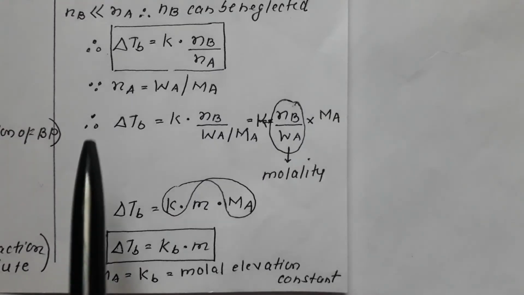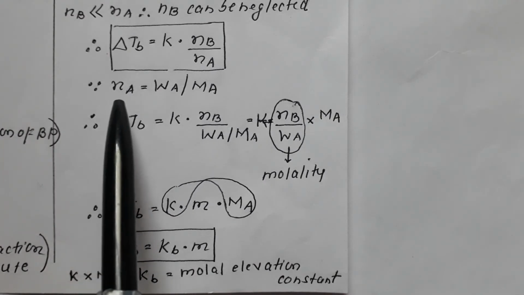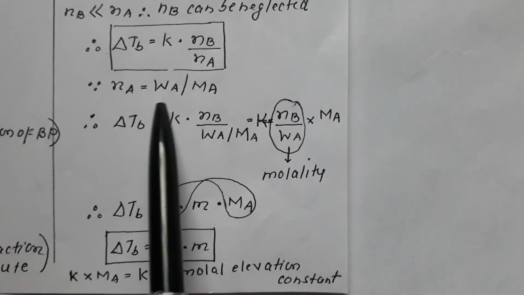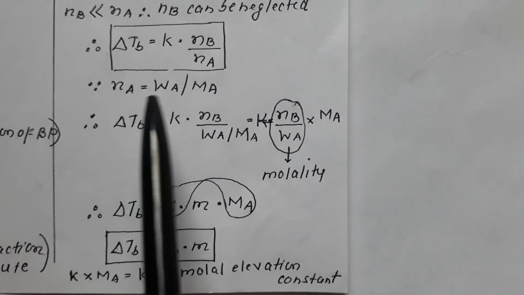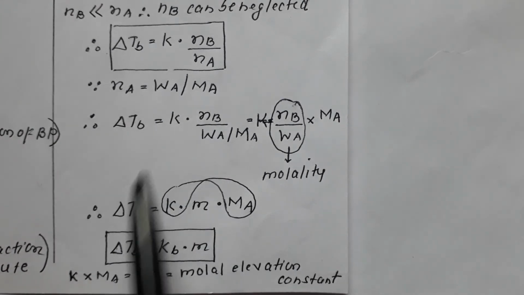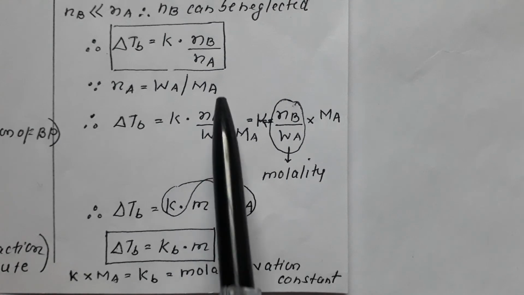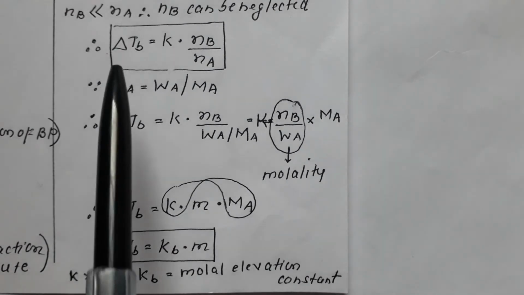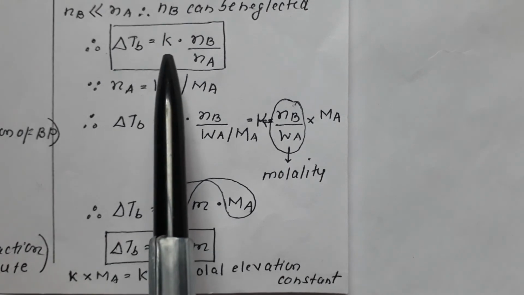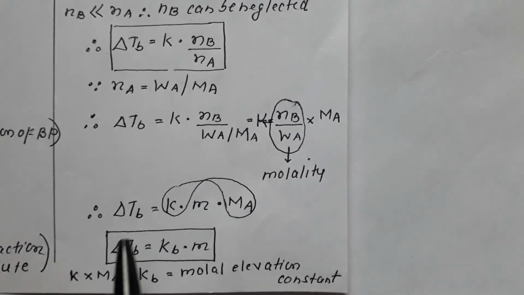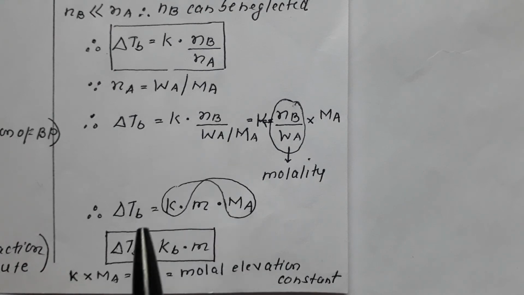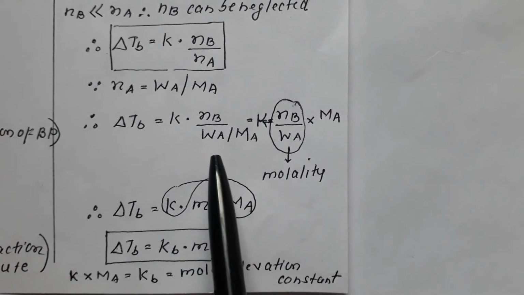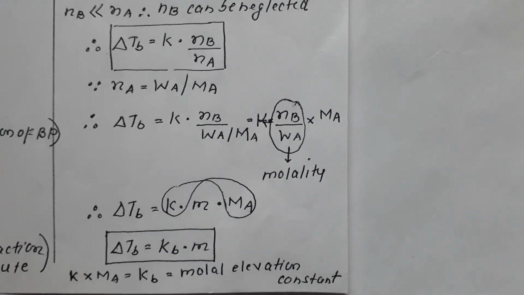Now we are aware of the value of N. N is mole, which is W upon M. Therefore NA is equal to WA upon MA. If I keep this value of NA in the equation, it becomes del TB is equal to K into NB upon WA upon MA.